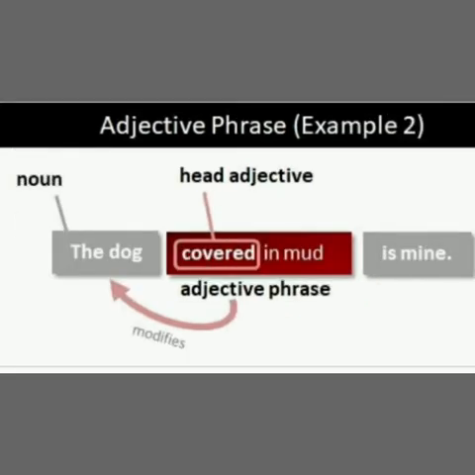Let us see the second example. The dog covered in mud is mine. Here, the dog is a noun. Covered is the head adjective and covered in mud is an adjective phrase. That is, covered in mud modifies the dog. That is, the adjective phrase modifies the noun. Let us see more examples.